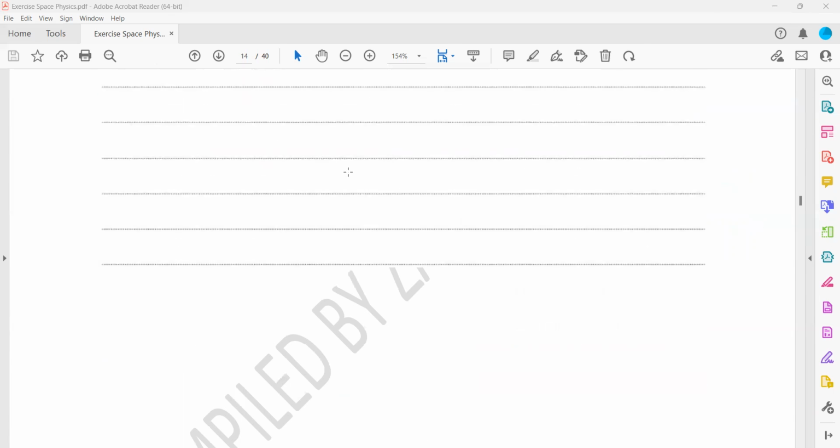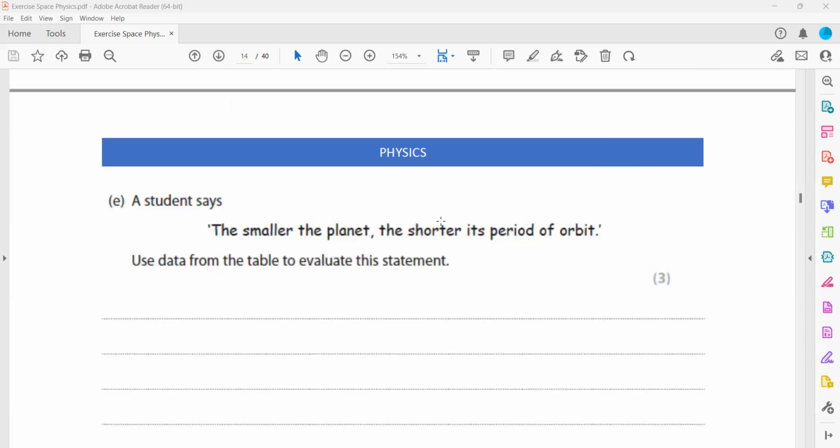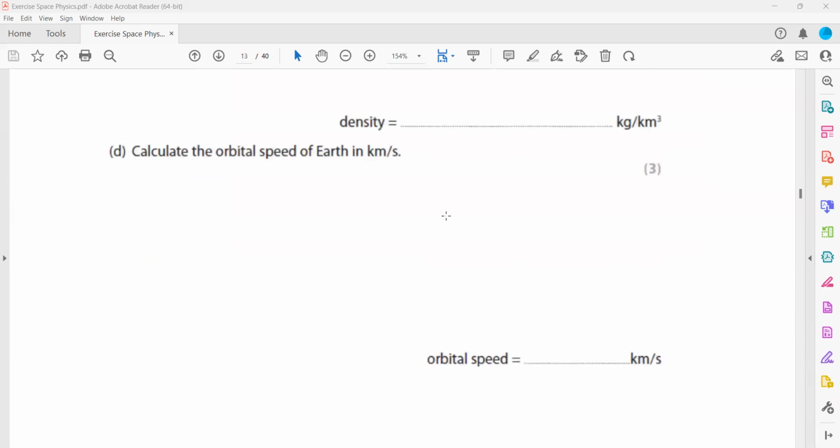Then in part E, a student says that the smaller the planet, the shorter its period. Use the data from the table to evaluate this statement. The student is saying that if the planet is smaller, the shorter its orbital period.